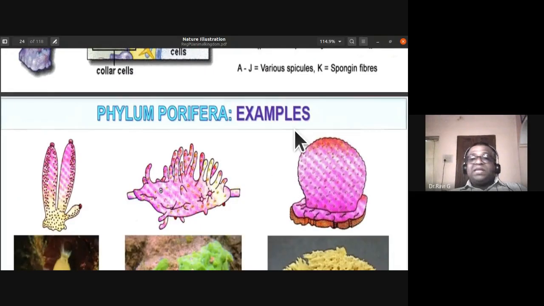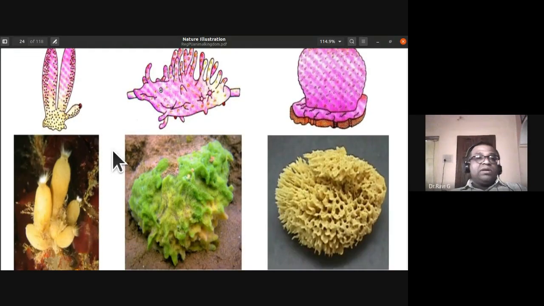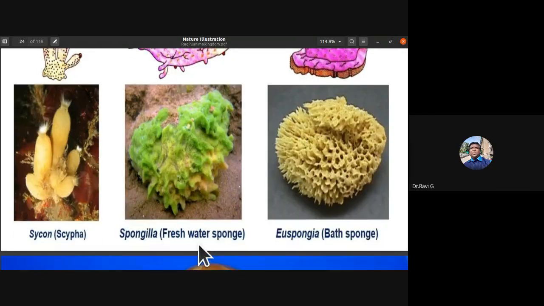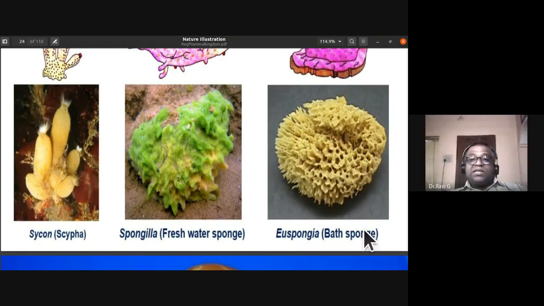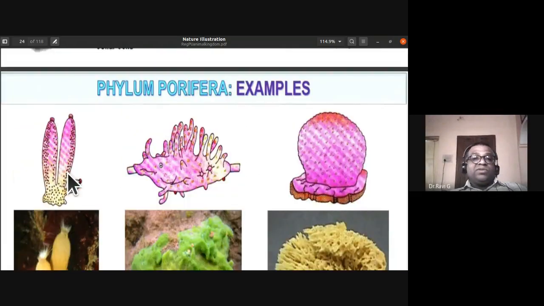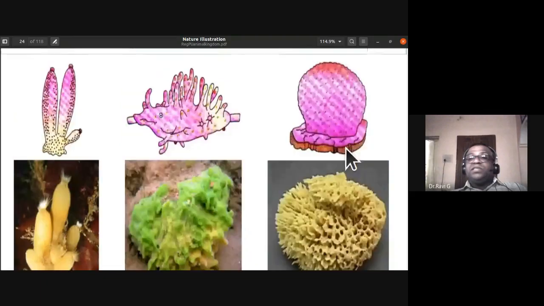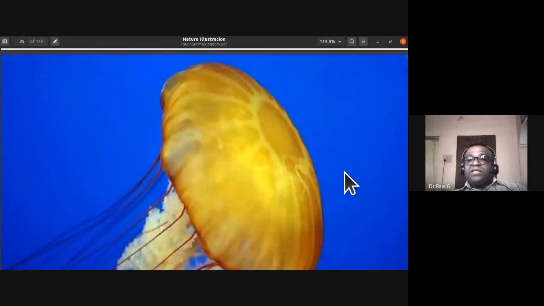The examples that they have quoted for us, this is how they look. Sycon, which we also call Scypha, and Spongilla, which is the freshwater sponge. Euspongia is the bath sponge. So these are the different examples of phylum Porifera. Spongilla is the genus name, a freshwater sponge seen in freshwaters, and this bath sponge is called Euspongia.